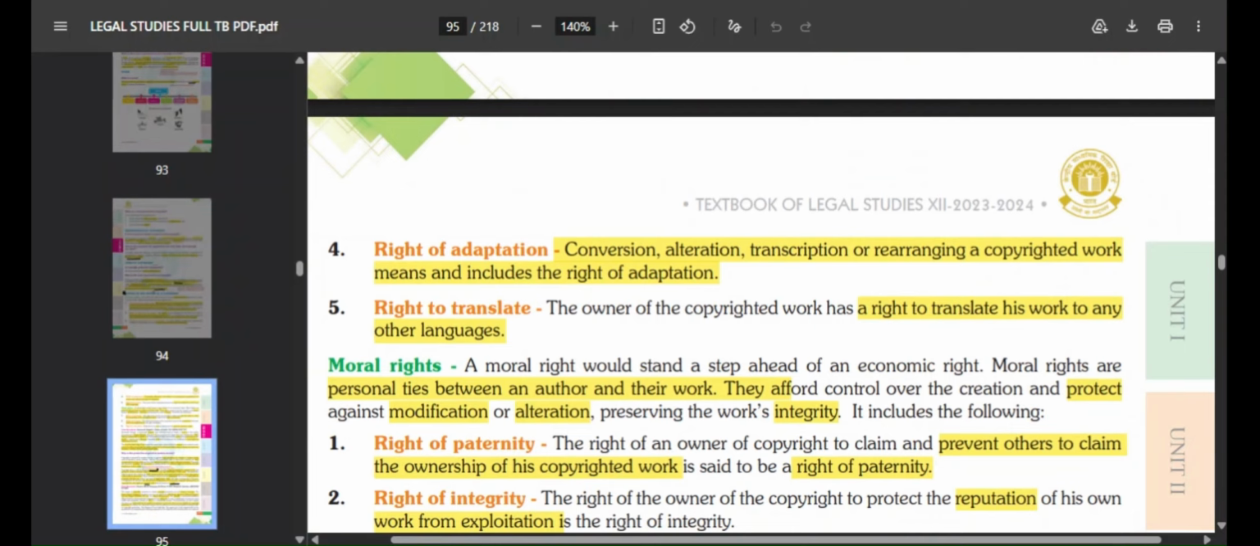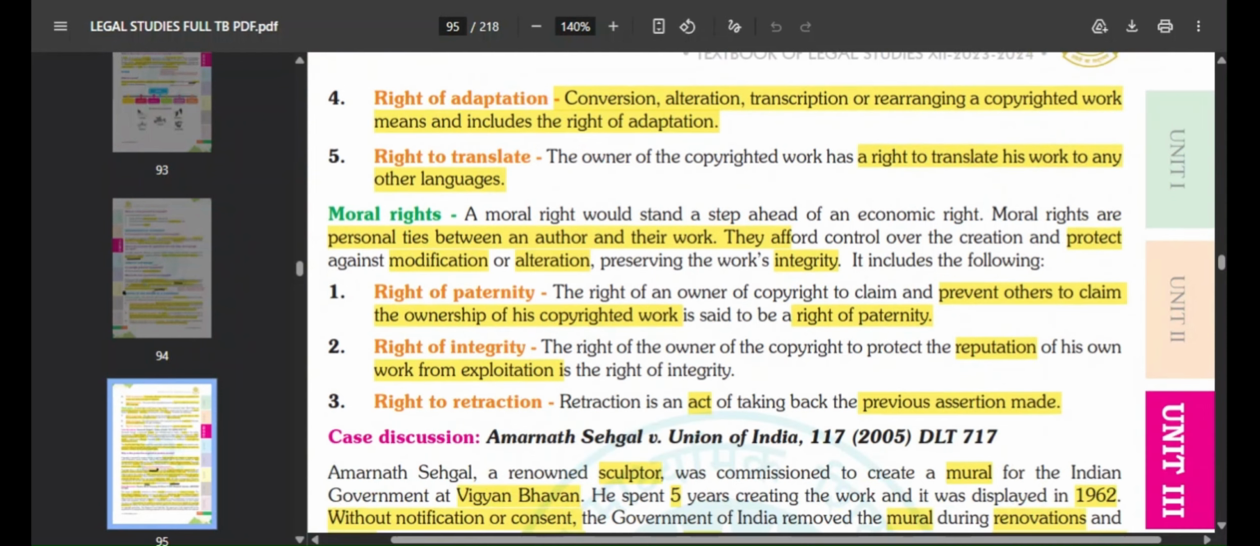Okay, then you have moral rights. So moral right would stand a step ahead of economic right. Why? Because they are personal ties between an author and their work. Of course, when the author makes their work or a product with so much hard work, which involves so much time, money, and effort, of course they are attached to their work, right? So the personal ties between an author and their work is basically the moral right.